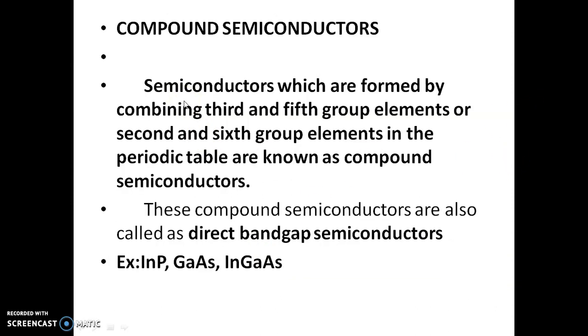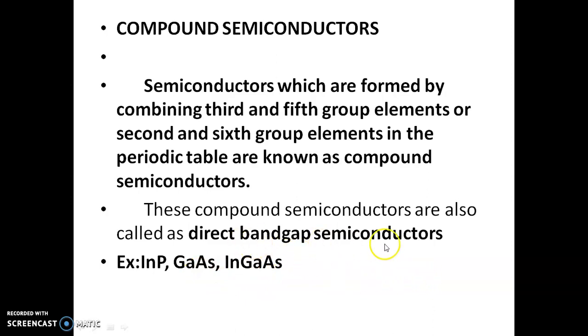Next one is compound semiconductor. It has more than one element. A compound semiconductor has more than one element. It is formed by combining third and fifth group elements of the periodic table or second and sixth group elements of the periodic table. These are all called compound semiconductors. Another name for compound semiconductors is direct band gap semiconductors. Examples: indium phosphide, gallium arsenide, indium gallium arsenide, etc.